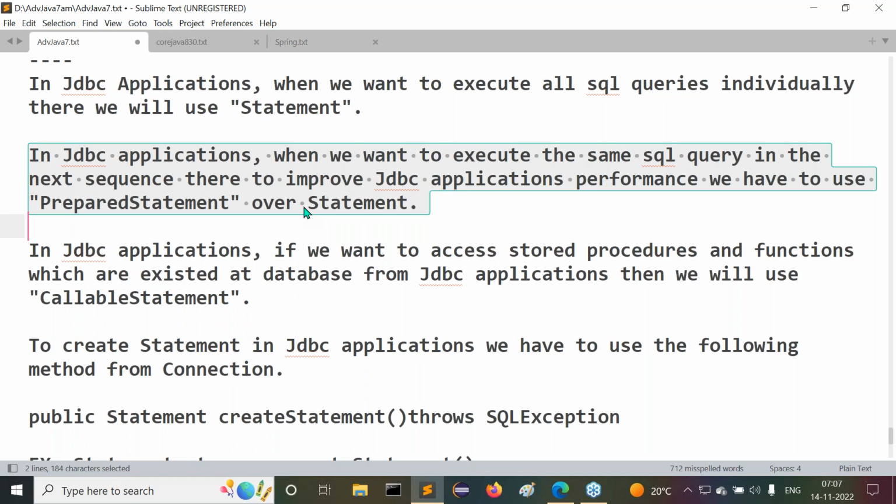But we can execute the query any number of times. So pre-processing happens only once, and execution can happen any number of times, and automatically performance will be improved.